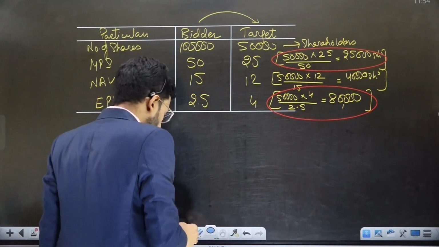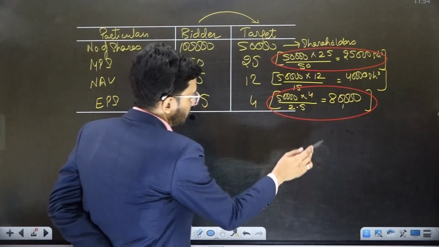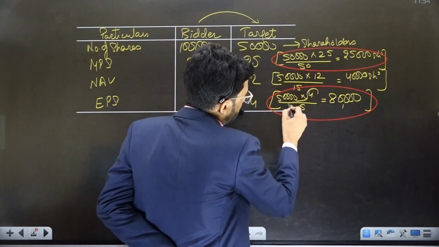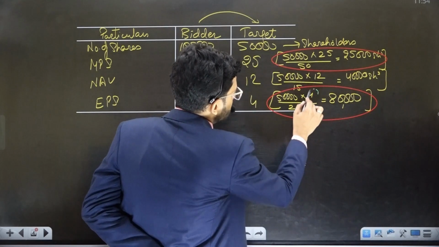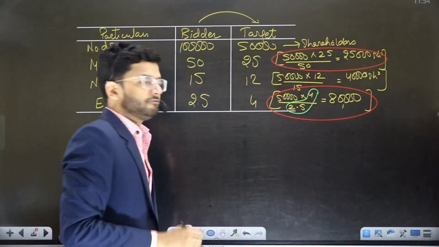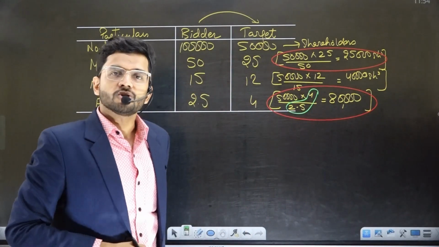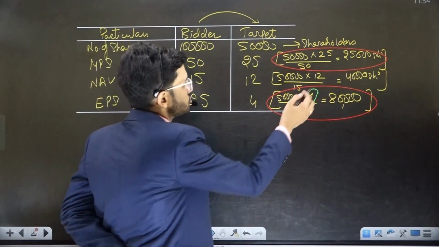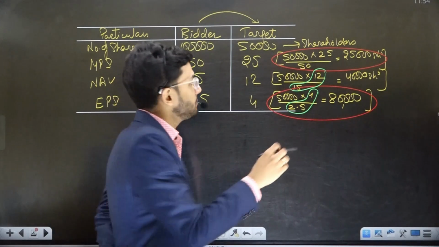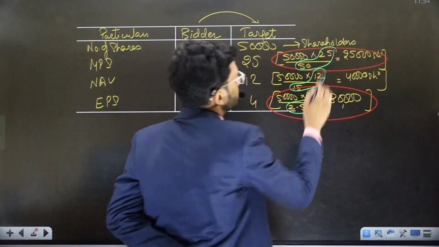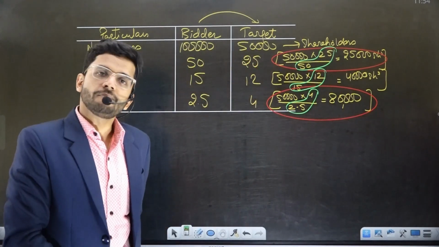Now, what is swap ratio? Swap ratio is this figure, guys. This is the swap ratio: 4 divided by 2.5. This is the swap ratio, the ratio in which the shares will be exchanged. 12 divided by 15 is the swap ratio. 25 divided by 50 is the exchange ratio or the swap ratio.